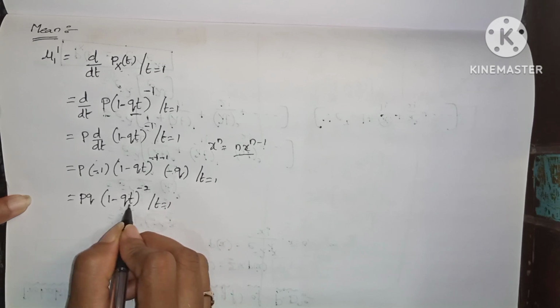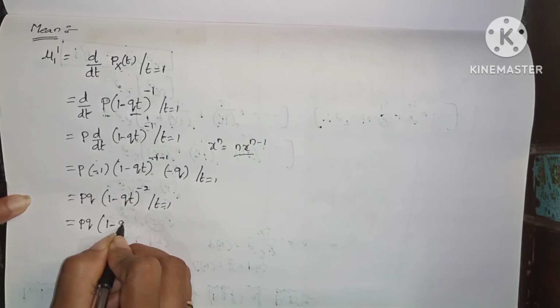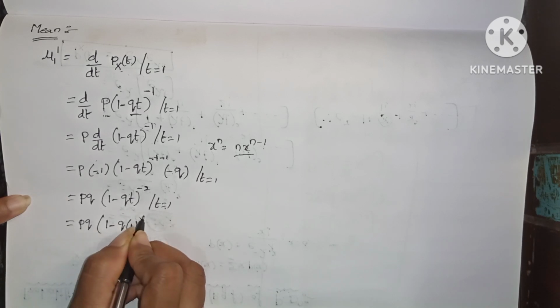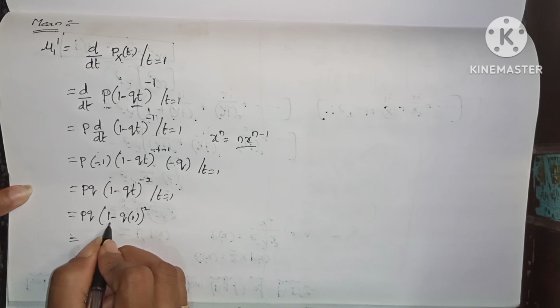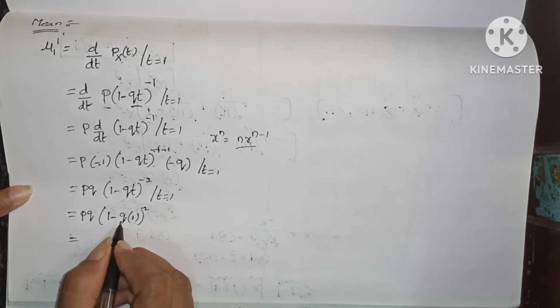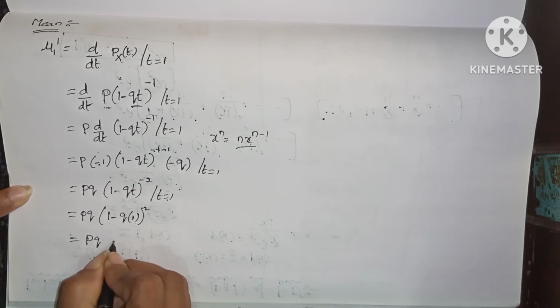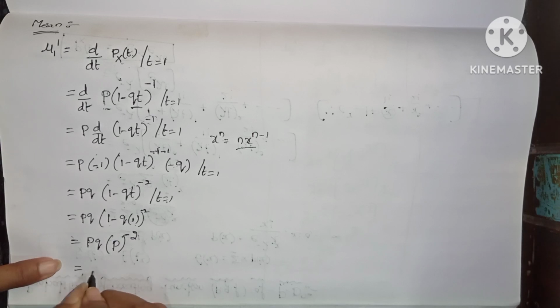Now we have to put the t value as 1. So pq into 1 minus q into 1, whole power minus 2. Here q into 1 is nothing but q, and 1 minus q is nothing but p. So pq into p whole power minus 2, which we can write as pq by p square.